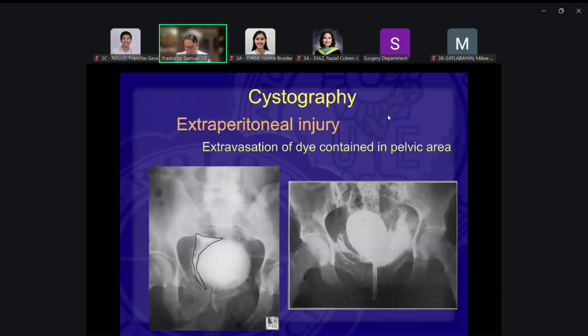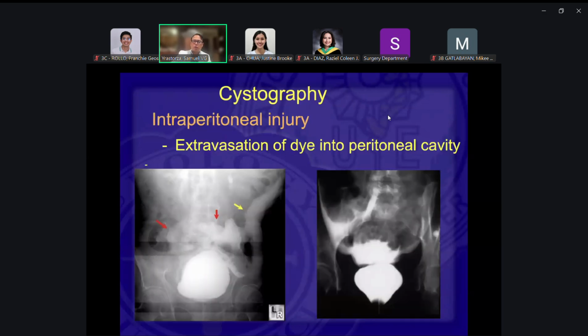When you talk about bladder injury, we talk about extraperitoneal and intraperitoneal injury. When the injury is at the posterior aspect of the bladder or the lateral aspect, the extravasation of the urine would usually be confined in the pelvic area, the extraperitoneal space. But when there's rupture of the bladder in the dome of the bladder, which is partly intraperitoneal, then there would be extravasation of the dye into the abdominal cavity, as shown here.